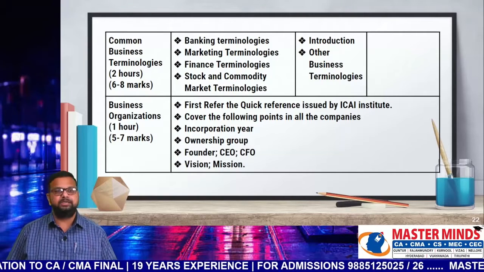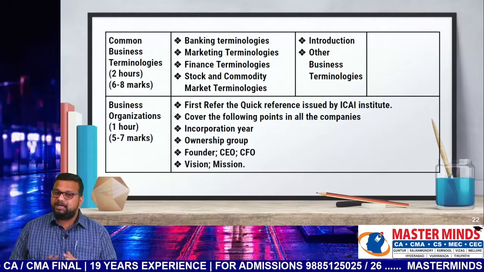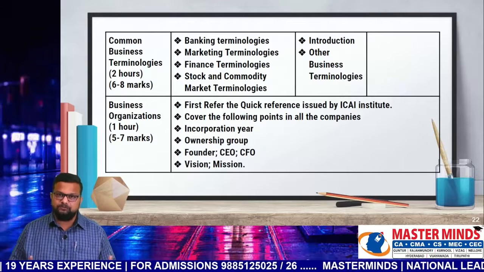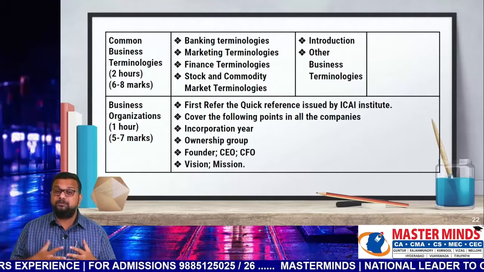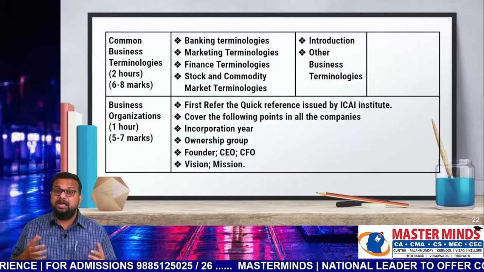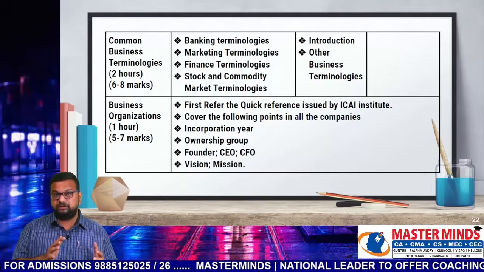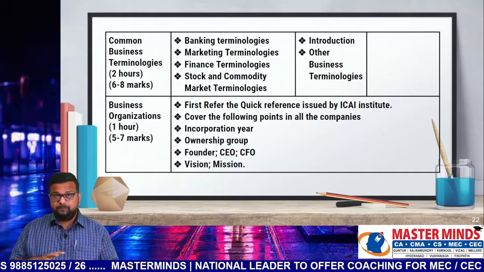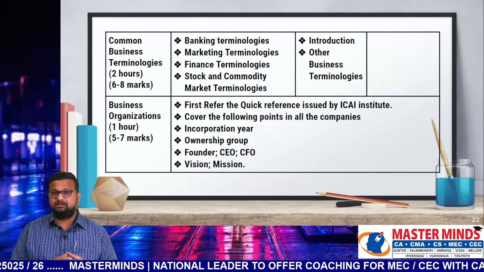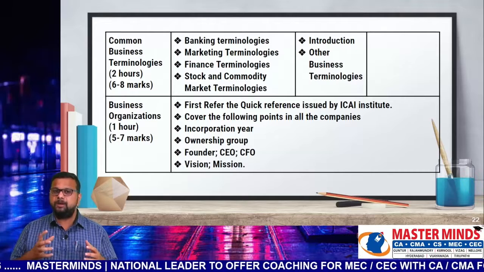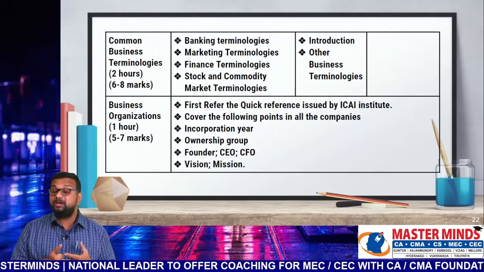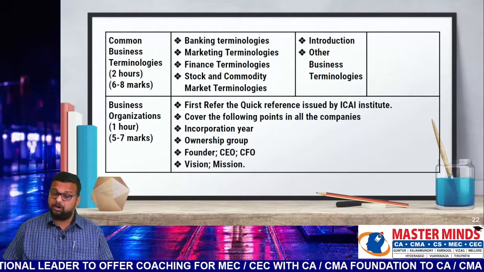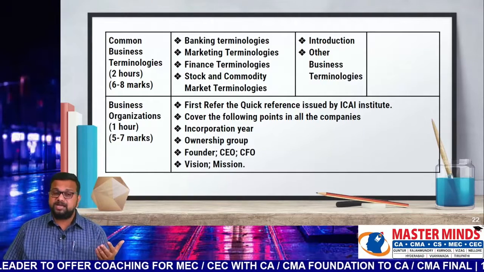1 hour is sufficient, because no matter how much time you spend on that chapter, it's a very big chapter. Altogether, you have 34 companies to go through and so much data to remember. So instead of concentrating on this chapter first, better to spend time on it at the end, and you may cover most of the topics. No matter how much time you spend on this chapter, there is no guarantee that you will be able to answer all the bits from it. So 1 hour is given for that. If you have more time, you can spend more on it. The weightage of this chapter is 5 to 7 marks.